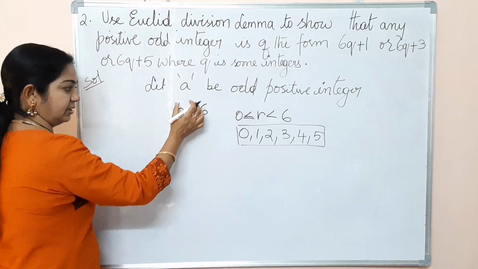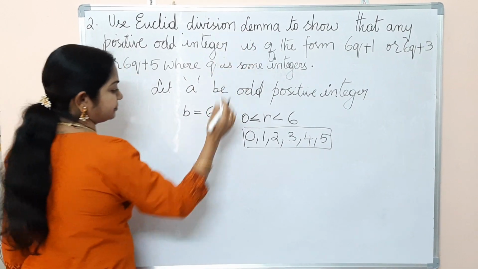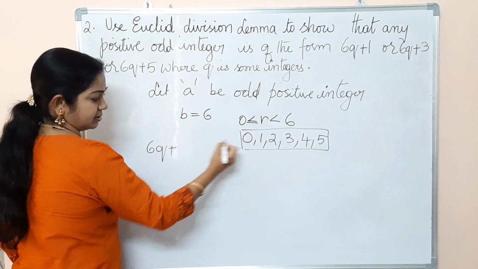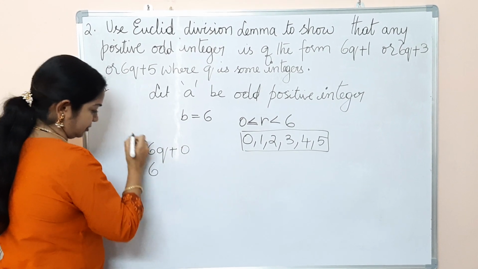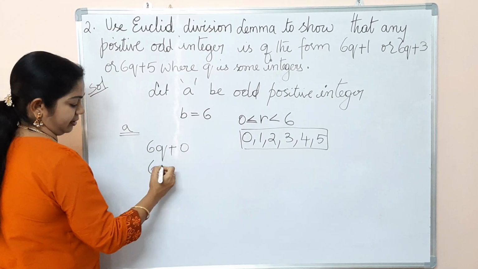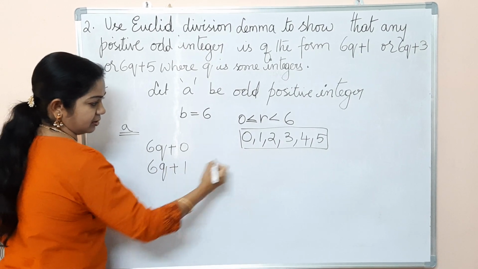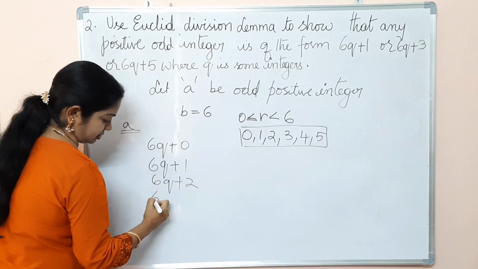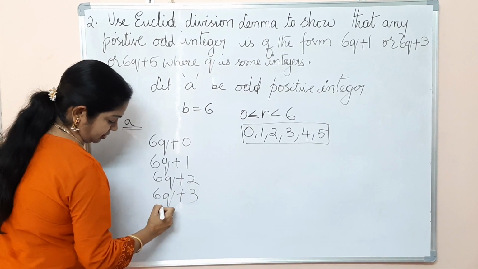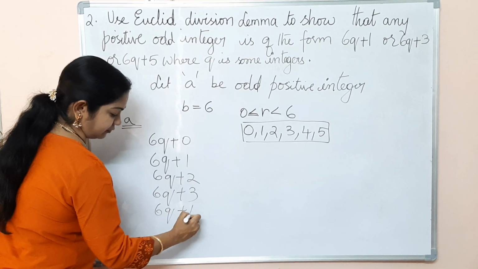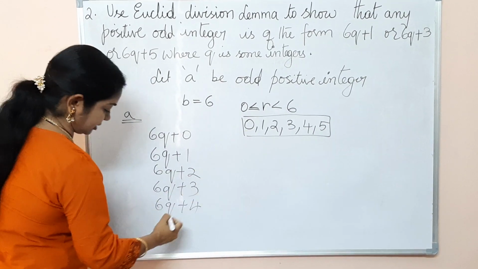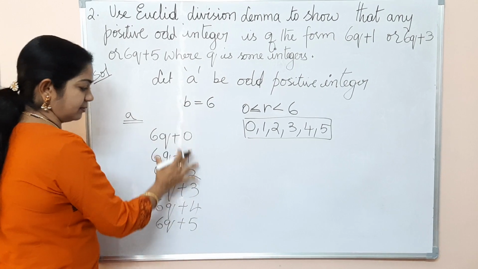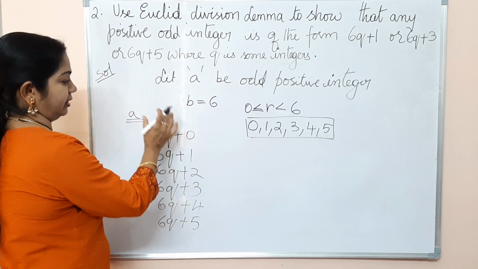So if we write the equation according to the lemma, the possible values of a are 6q plus 0, 6q plus 1, 6q plus 2, 6q plus 3, 6q plus 4 and the last one 6q plus 5.